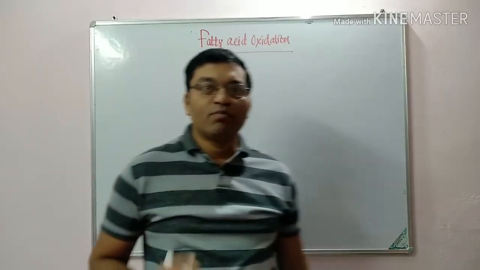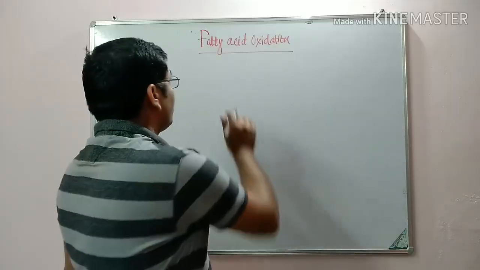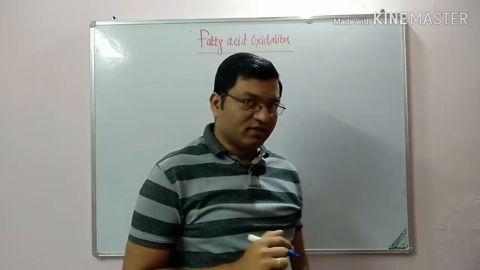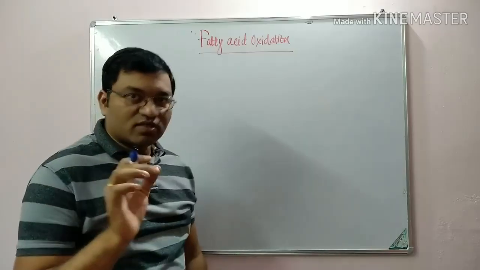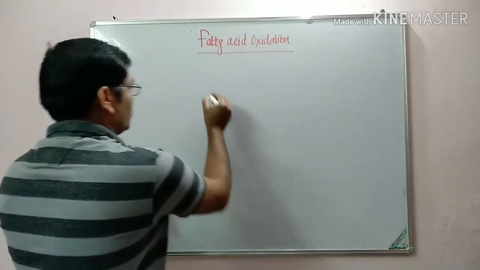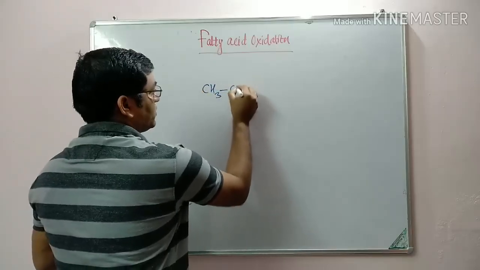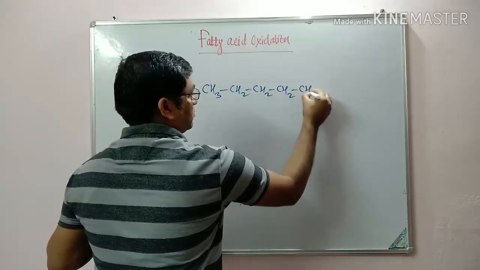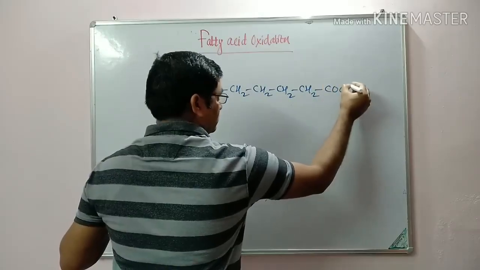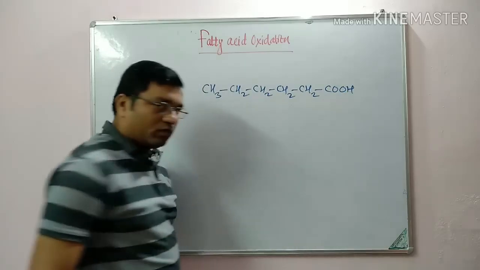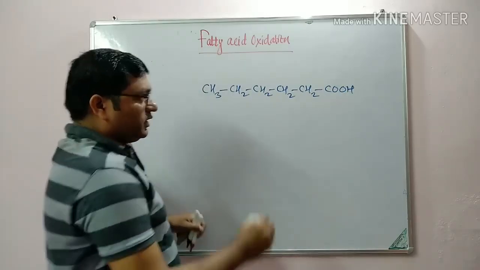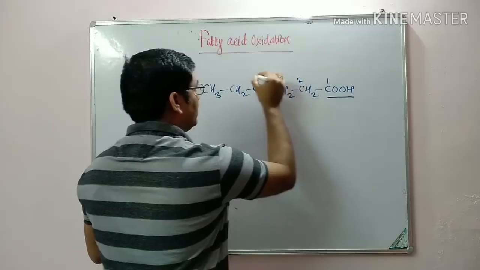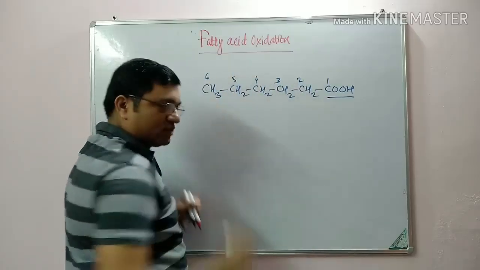Today we will discuss an important topic in biochemistry, that is fatty acid oxidation or beta oxidation of fatty acids. Coming to some chemistry of fatty acids, suppose this is a fatty acid. If this is a fatty acid, it is numbered from the carboxyl end as 1, 2, 3, 4, 5, 6.